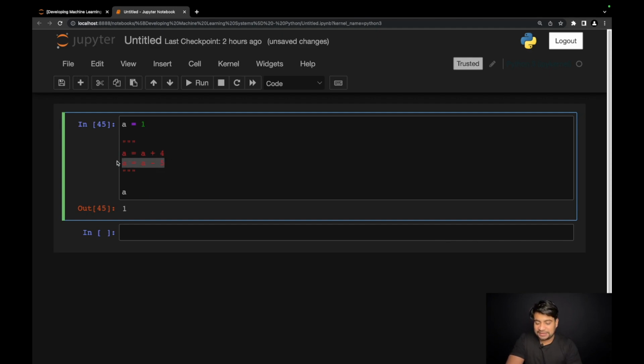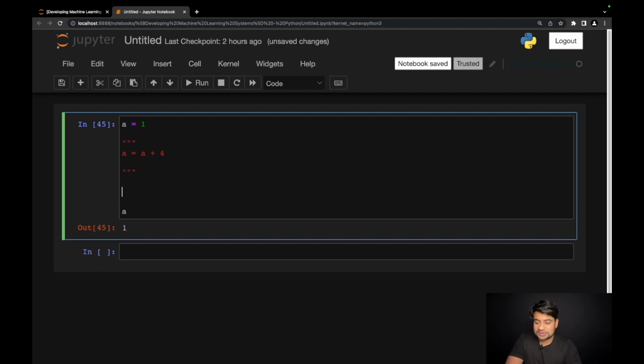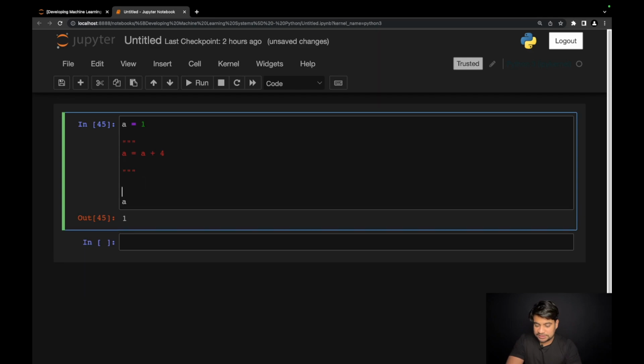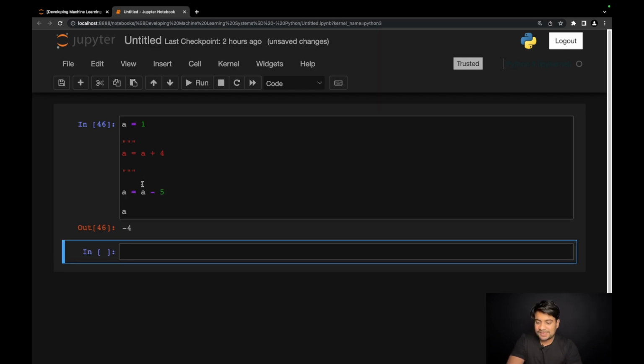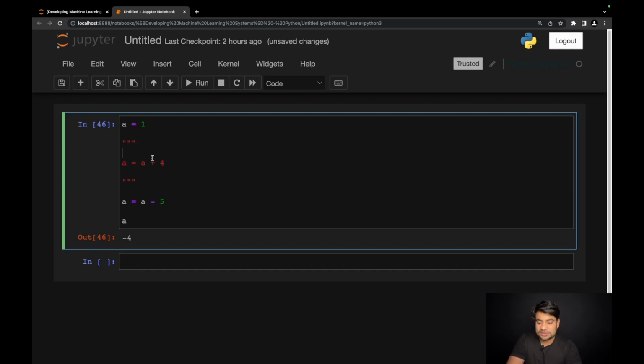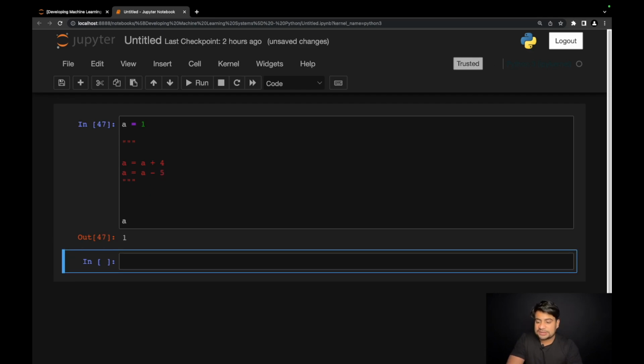If I take this line outside of these triple quotes, just give me a minute. I'm going to cut this and paste it here. So now this is the area which is commented. Whatever we have inside these triple quotes is commented. So right now this line is outside that area, so this will be considered for execution. If I cut this and paste it back inside the comment area, this line will not be executed. So comments are lines of code which are ignored by the interpreter at the time of execution.